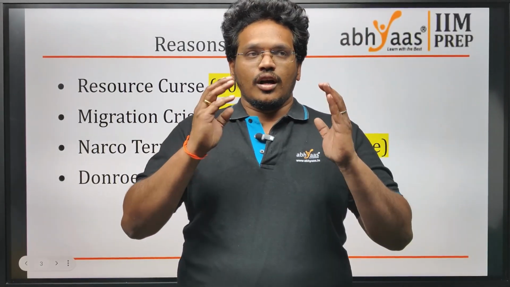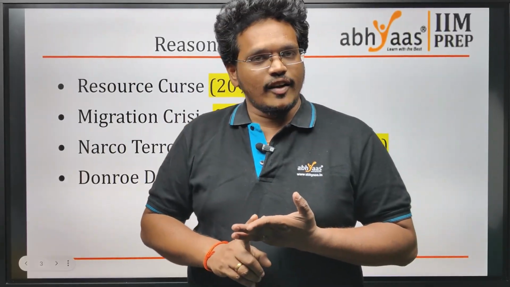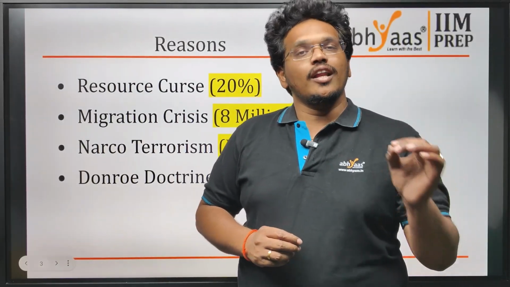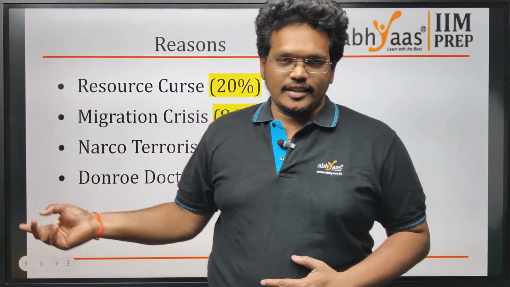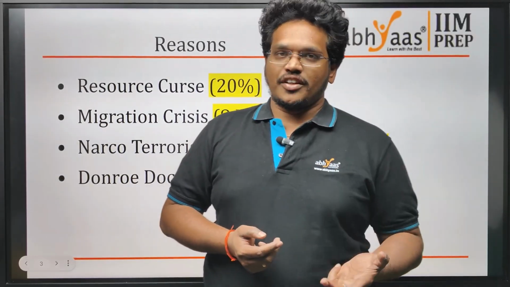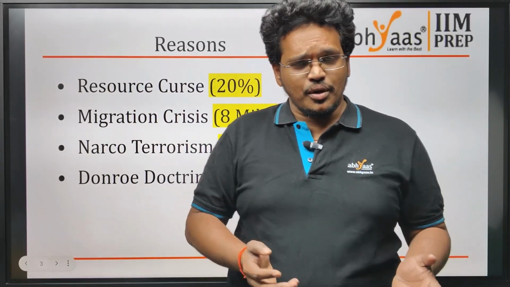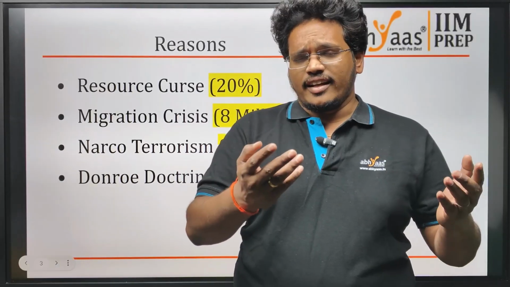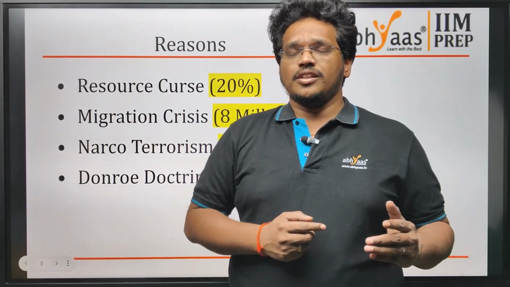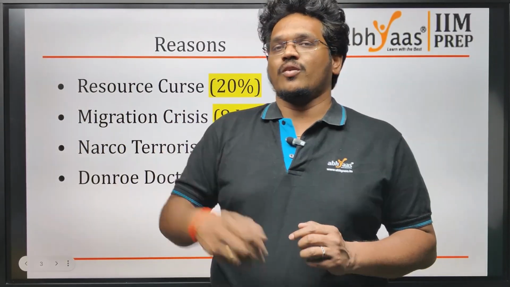Generally, for an economy to prosper, it requires primary, secondary and tertiary sector development. But in the case of Venezuela, they focused only on the development of oil exports. They did not focus on agriculture development, they did not focus on manufacturing, nor on the tertiary sector. They focused only on oil. So for food, health, clothes, textiles, everything, they need to import from other countries. Whatever revenue they get from oil exports, they use to import the required things.